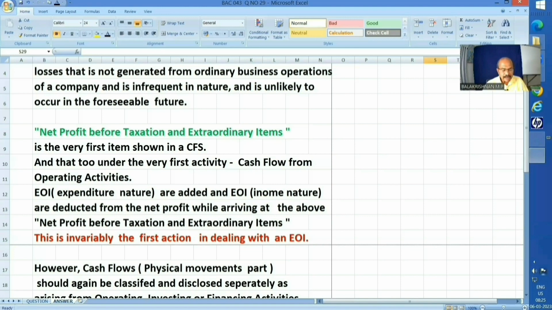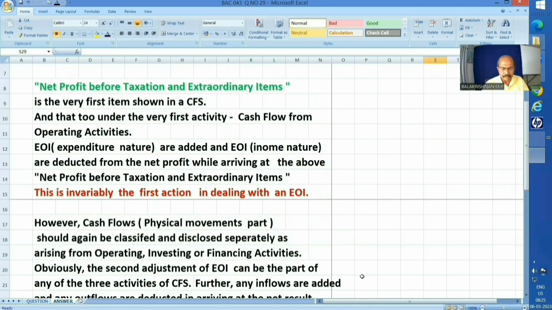Now, extraordinary items of expenditure nature are added and extraordinary items of income nature are deducted from the net profit. I repeat, from the net profit, while arriving at the above net profit before taxation and extraordinary items. This is invariably the first action in dealing with an extraordinary item. Okay?